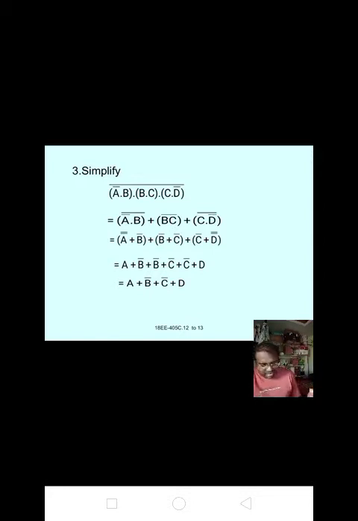Okay. Here we have used two types of laws. A'' equal to A. Next, plus is converted to dot and dot is converted to plus. Next, B' + B' equal to B', C' + C' equal to C'. These are the items which we used here. Please make a note of it. Most important questions.